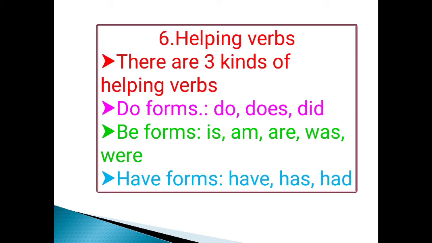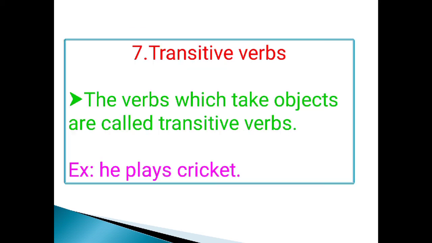Helping verbs. There are 3 kinds of helping verbs. They are do forms, be forms, have forms. Do, does, did are do forms. Is, am, are, was, were are be forms. Have, has, had are have forms. These are all called helping verbs.